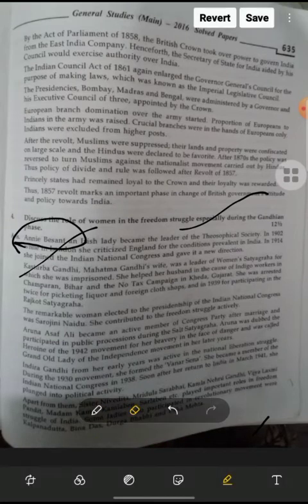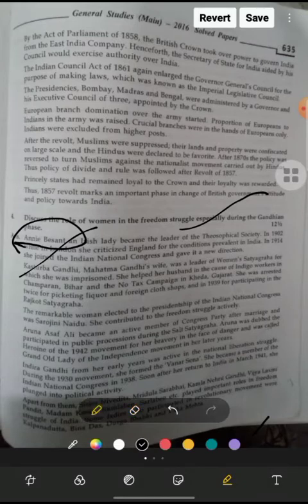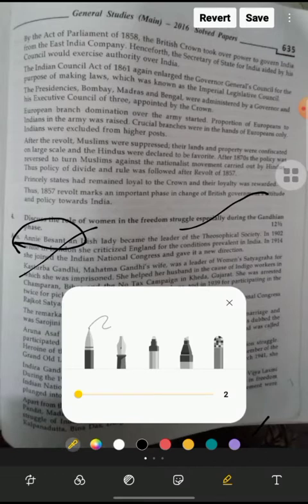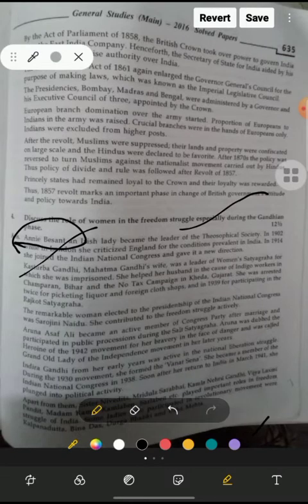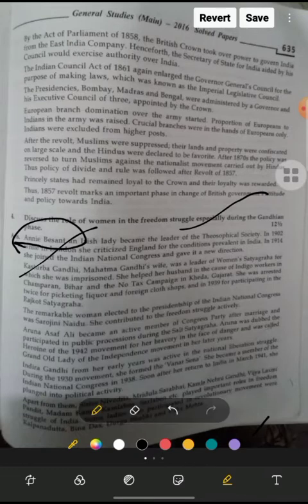Now the remarkable woman elected to the presidentship of the Indian National Congress was Sarojini Naidu. Sarojini Naidu was the remarkable woman who was selected as president of the Indian Congress. Okay, she contributed to freedom struggle activity.